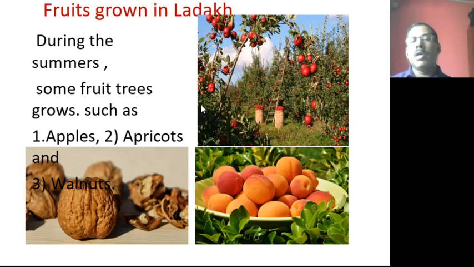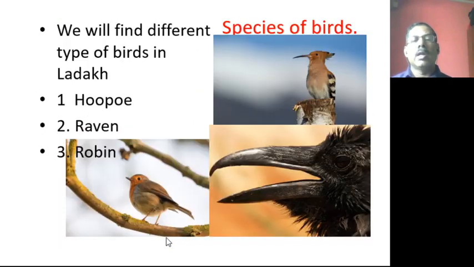So during the summers, some fruit trees are grown, such as apples. You know very well about the apples. So apple gardens are here, and apricots are here. Apricots, these are the apricots, and third one, walnuts. You might have seen all these fruit trees, and these are very common in the Ladakh region. So this one is apple, second is walnut and apricots. These are the fruits grown in the Ladakh region.